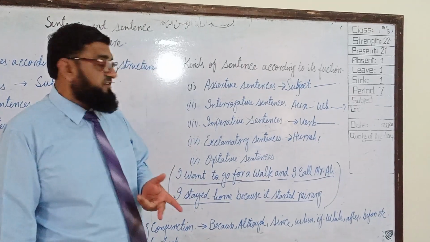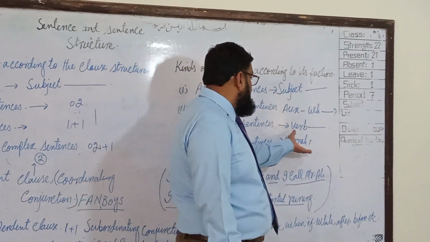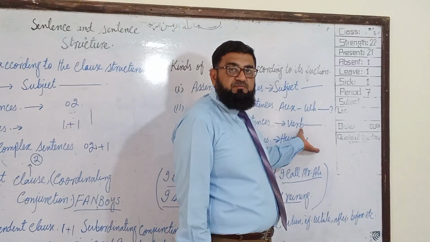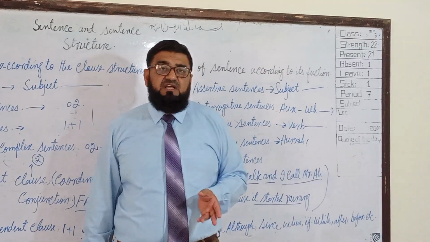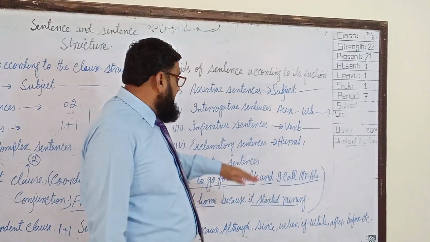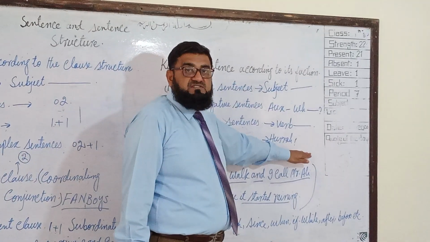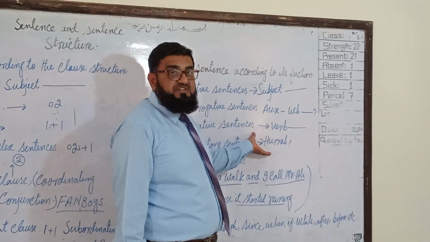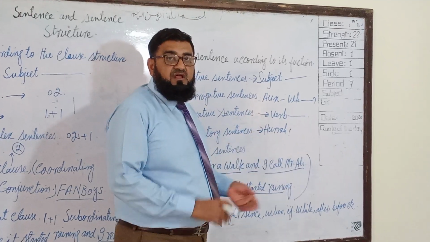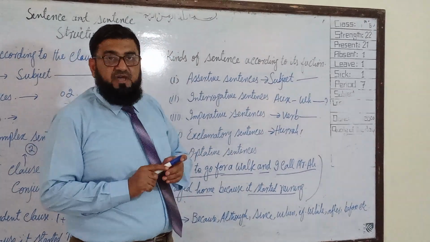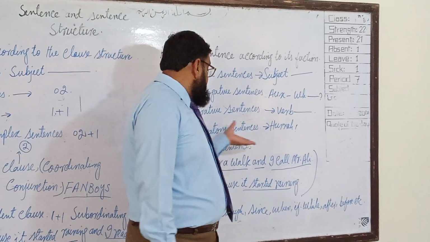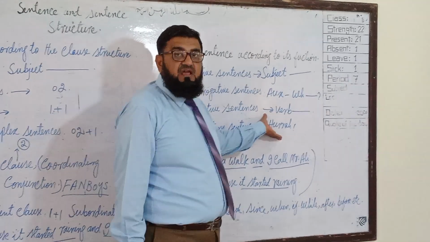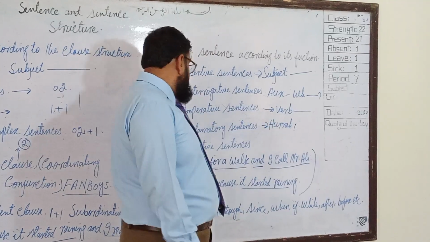When there is only an exclamatory word, the sign of exclamation will be at the end of that word. And when the sentence starts from the word, there will be a sign of exclamation at the end of that sentence. So, a sense of exclamation or a sense of wonder, a sense of joy or a sense of grief, sorrow. Such kind of sentences we will call exclamatory sentences.